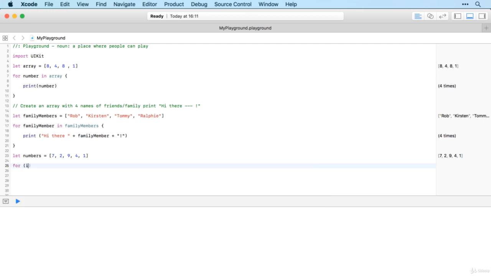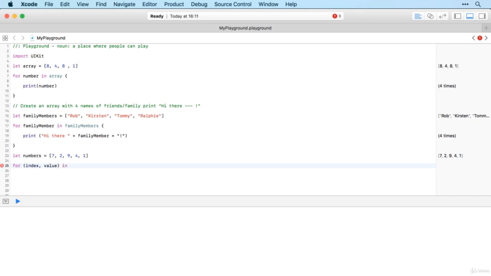And this time we use index, comma, value. So we're looking for 2 variables this time, not just 1, which was effectively the value. This time we're looking for the index. So that's 0, 1, 2, 3, 4, and the value.